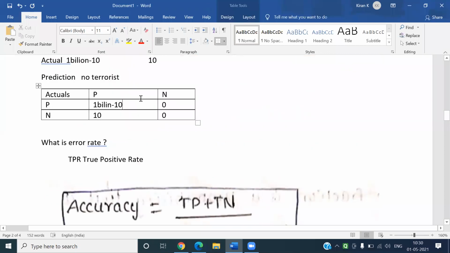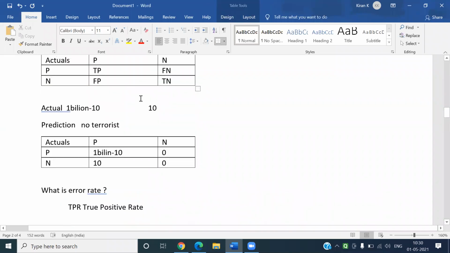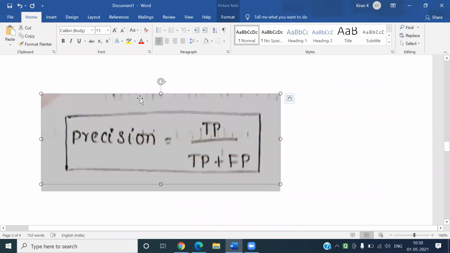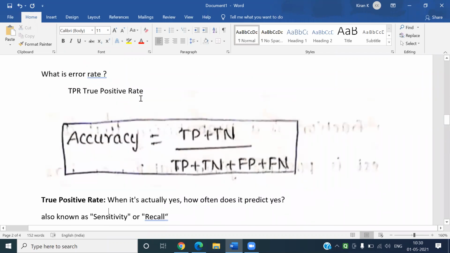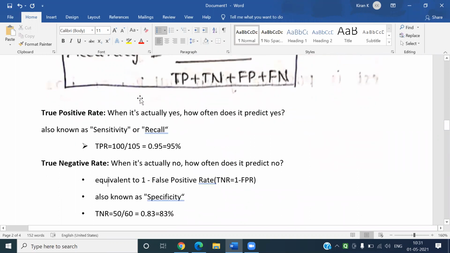Out of the total positives, how many did you identify? What is your positivity rate? That is called sensitivity or positive rate, my dear friends. Similarly, what is called negative rate?